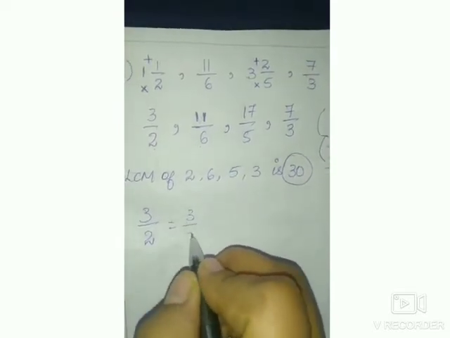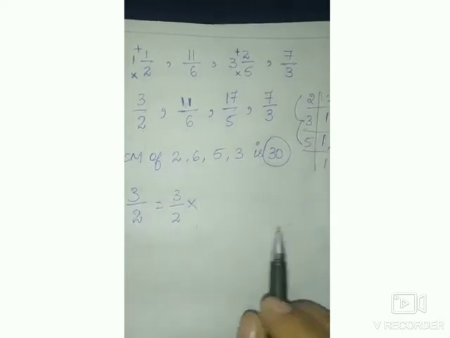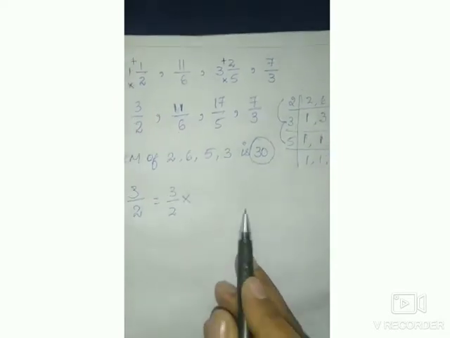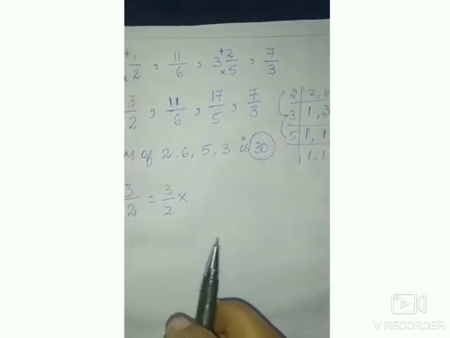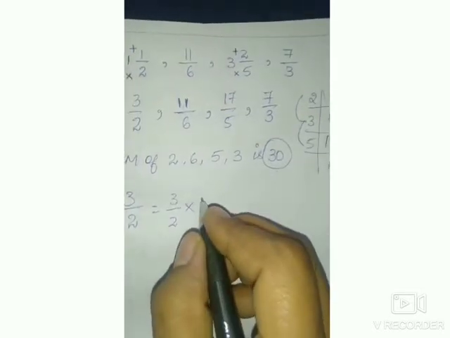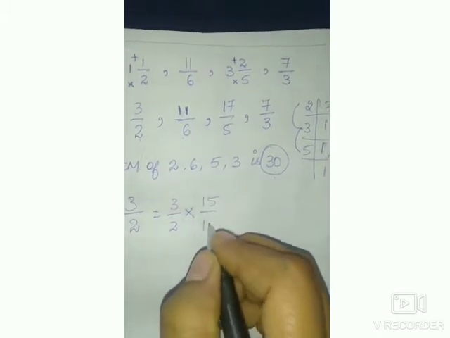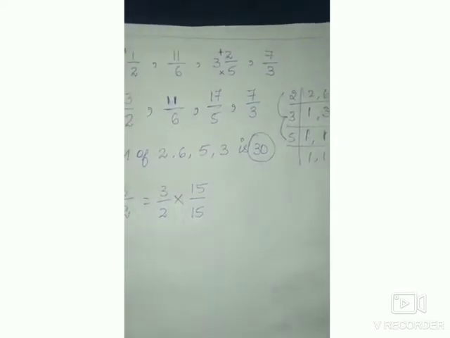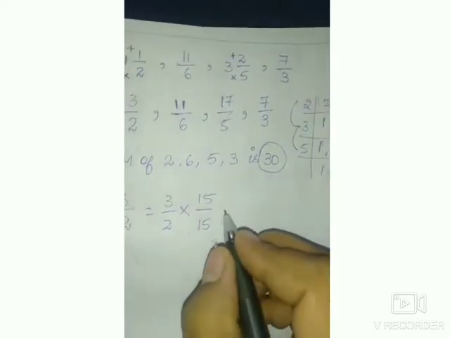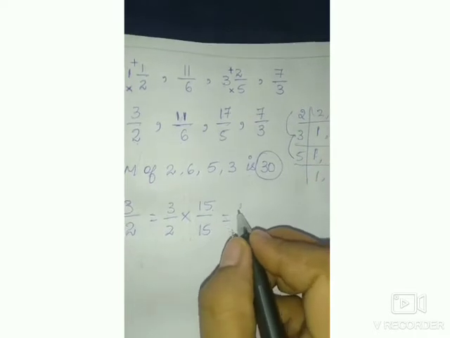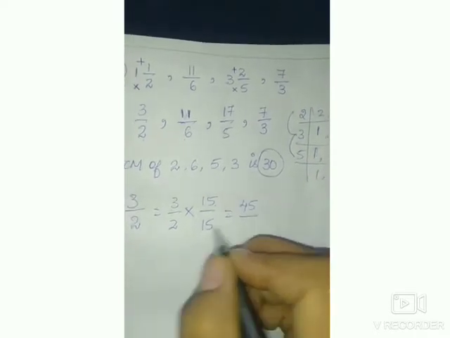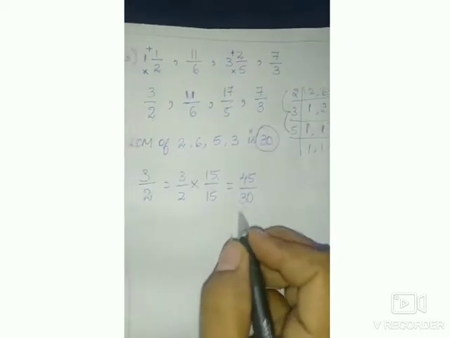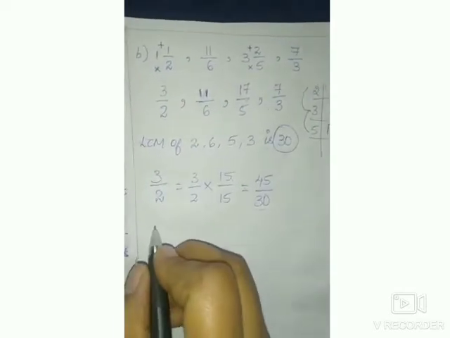So next, consider the first fraction 3 by 2. Now 3 by 2 multiplied by what? You have to multiply so that 2 multiplied by the number gives you 30 as the LCM. So what is that? 2 how many are 30? 2 15s are 30. So multiply numerator and denominator with the same number, not with a different number, children. So 3 15s are 45, 15 2s are 30. Now you can see LCM is 30 and the denominator is also 30.